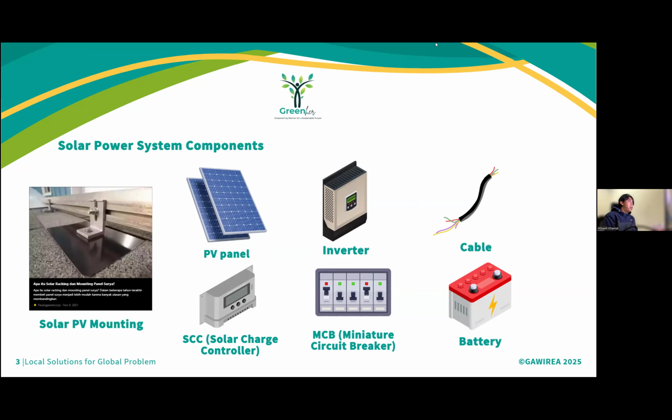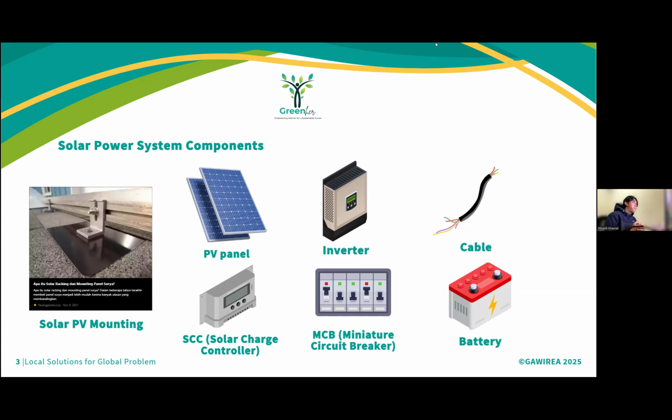The PV panel is the main component that captures sunlight and converts it into direct current electricity through the photovoltaic effect. Its panels are made up of many solar cells, usually based on silicon, that work together to generate power. The efficiency of PV panels depends on factors such as sunlight intensity, temperature, and angle of installation.